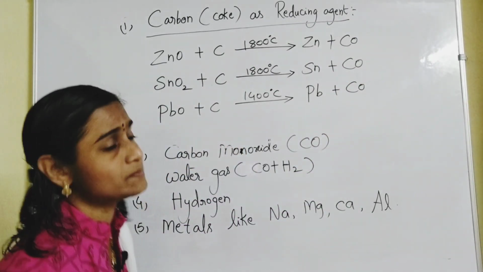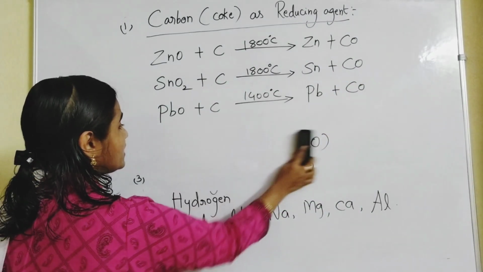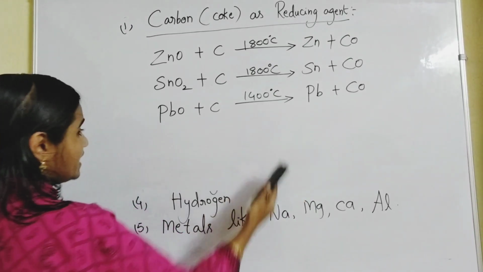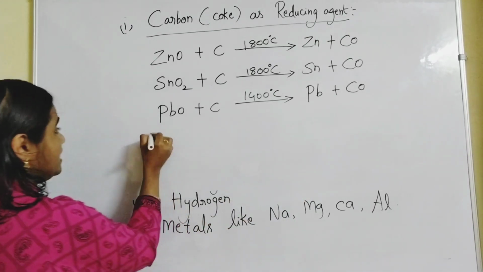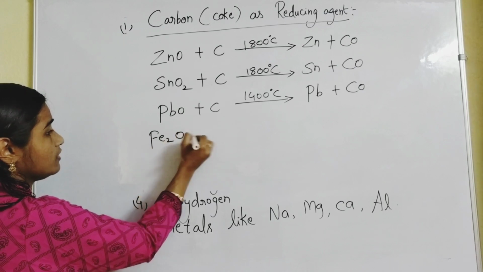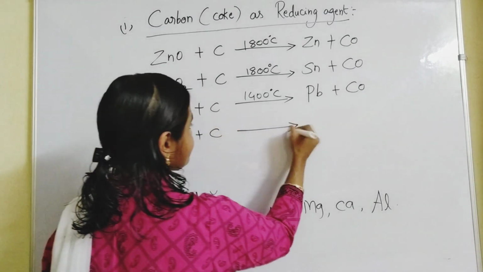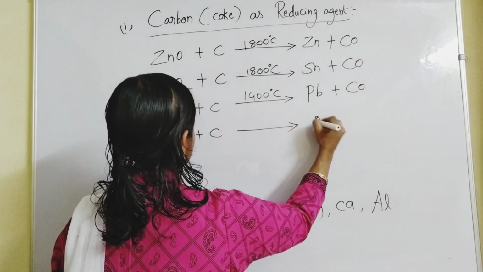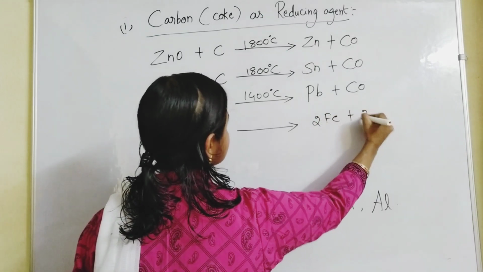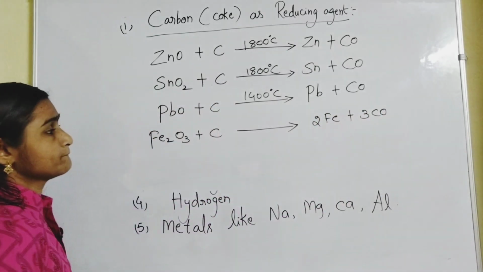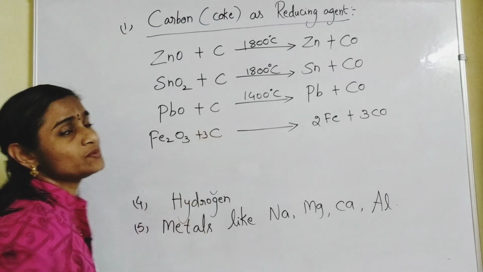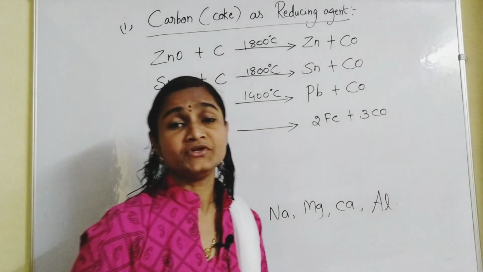You can take any example, so many examples like this. Even Fe2O3, your hematite ore, Fe2O3 plus carbon gives rise to 2Fe plus 3CO. Balanced equations you have to write on your own.